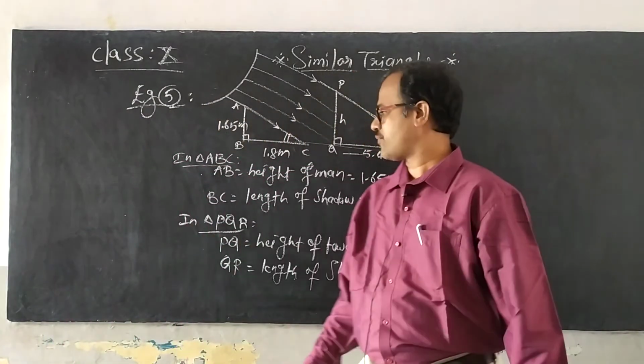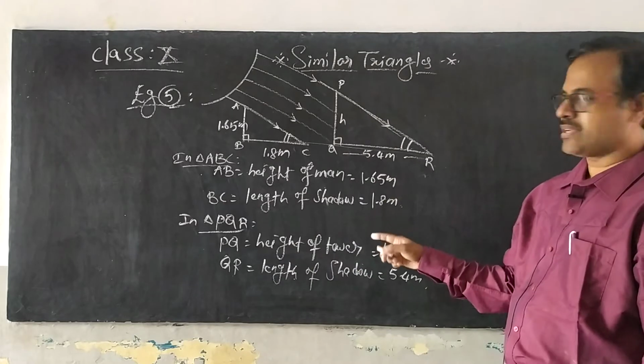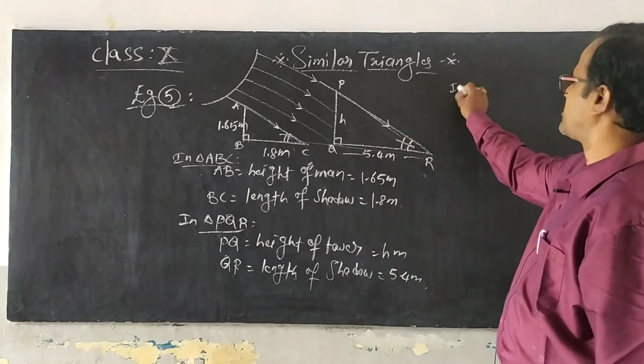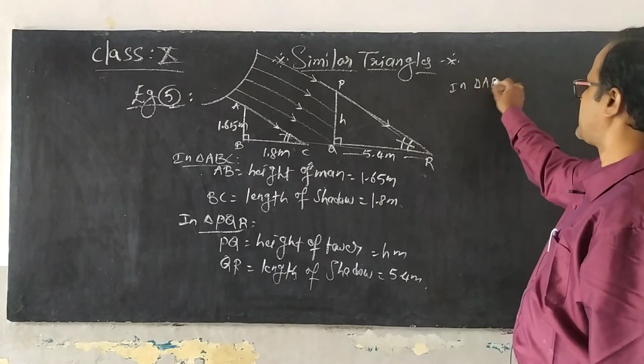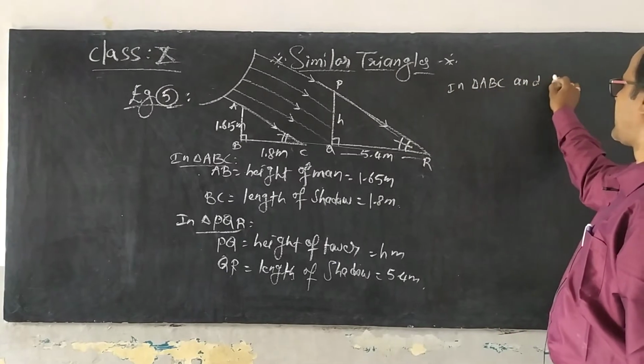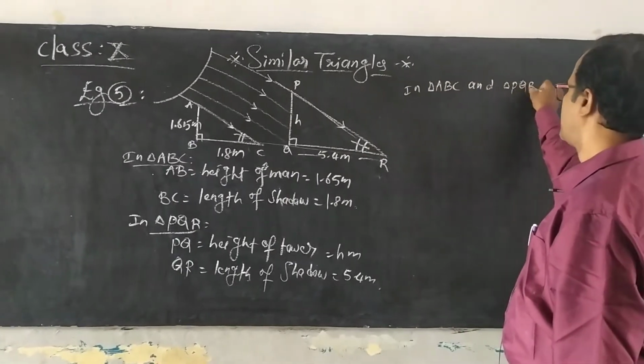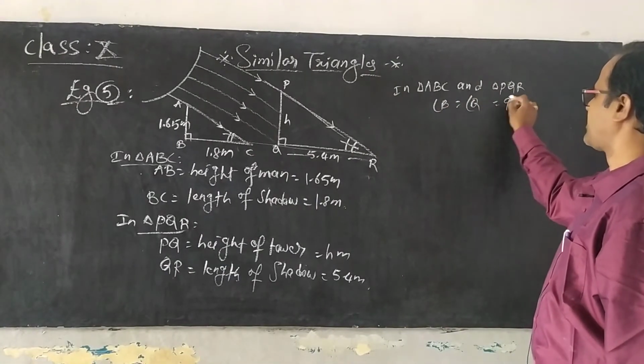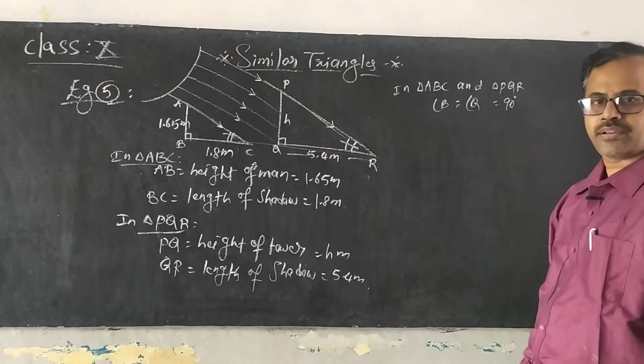Now you observe carefully, at the same time means we are showing that these two angles are equal. So in triangle ABC and triangle PQR, you can say angle B is equal to angle Q, which is equal to 90 degrees. Okay, right.